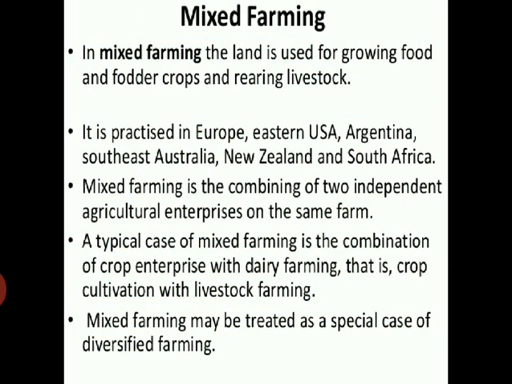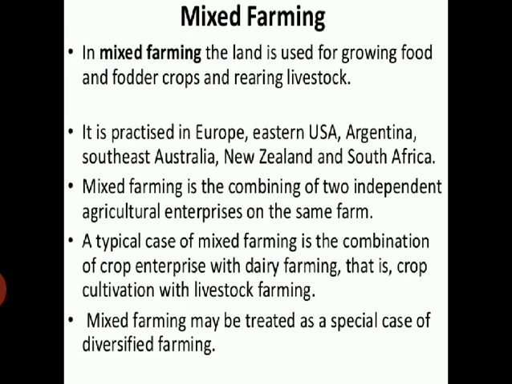The second classification of commercial farming is mixed farming. In mixed farming, the land is used for growing food and fodder crops and rearing livestock. It is practiced in Europe, Eastern USA, Argentina, Southeast Australia, New Zealand, and South Africa.